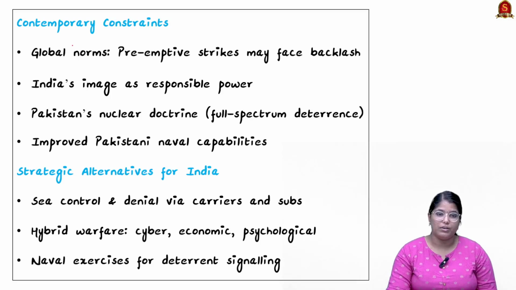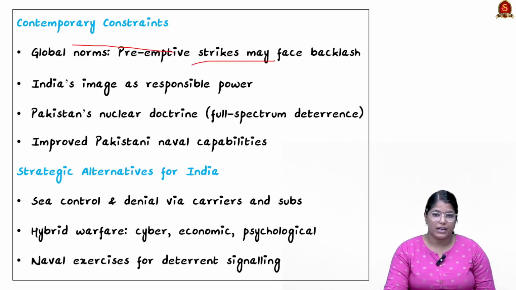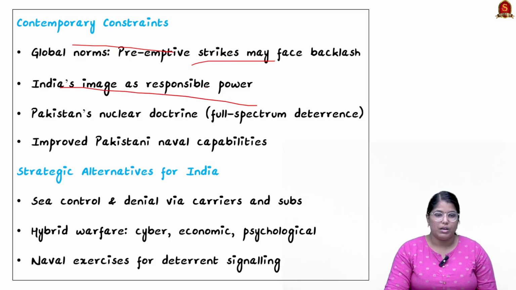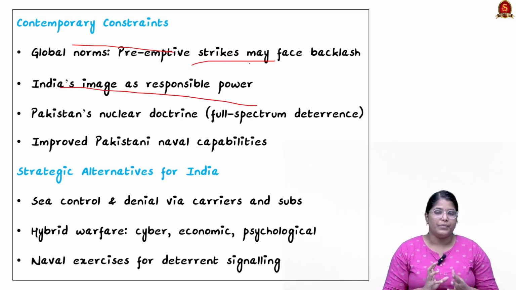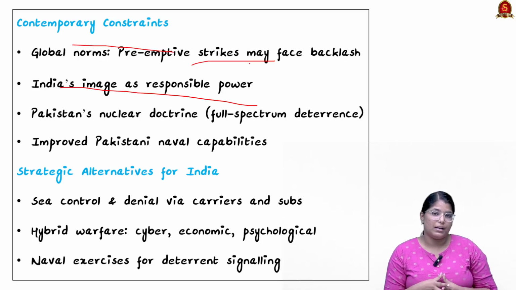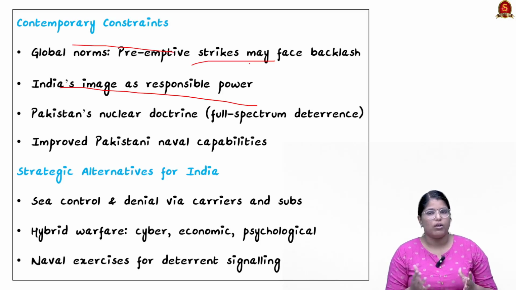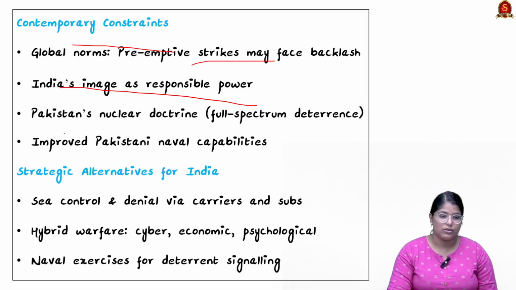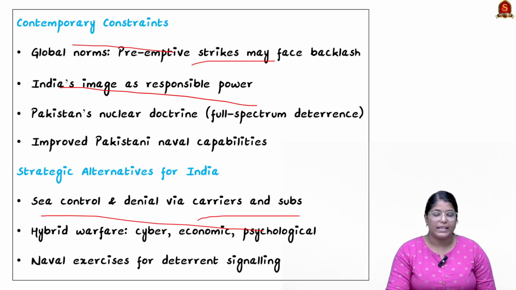Firstly, the global norms. This preemptive strike may face backlash from the superior countries, even the well developed countries, and India's image as a responsible power will be in question. And currently, Pakistan has developed its naval capabilities as well, and they are also a nuclear country. So here, India should focus on different alternatives instead of going straight into a full-fledged war. What are the alternatives? Firstly, sea control and denial through carriers and submarines, and we have to engage in hybrid wars.